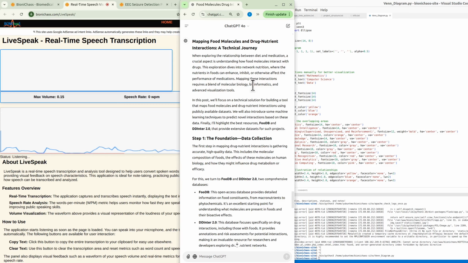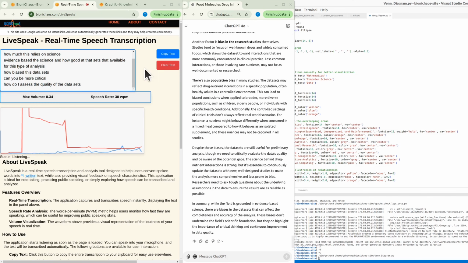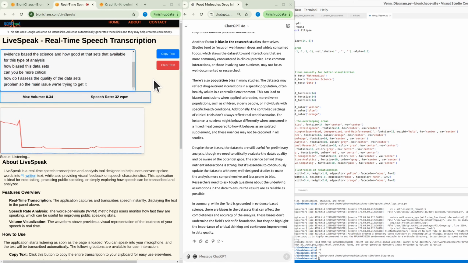We're also doing another topic. So this is something new. This is not something we have done before. Yeah, there's a problem. So the main issue we're trying to get at is, say if we have different data sets, how do we decide which one is better? What criteria do we use to make a decision which dataset is more reliable?